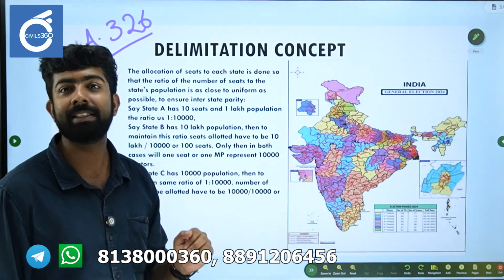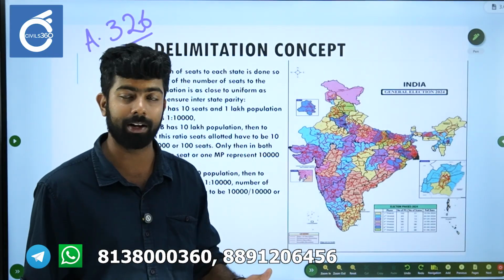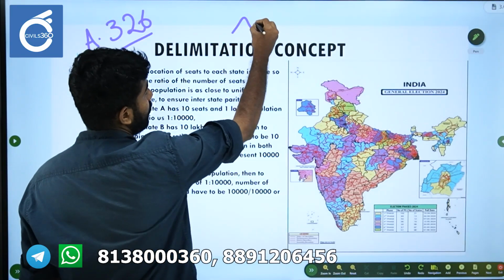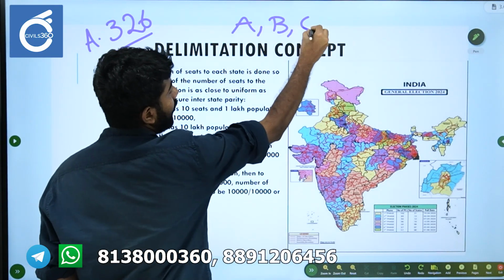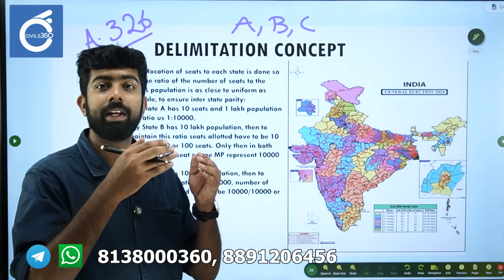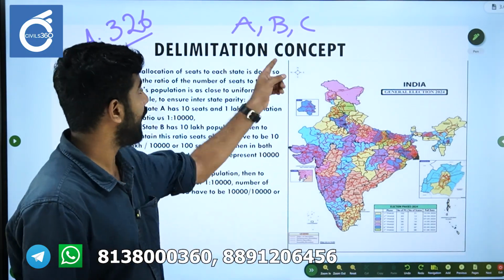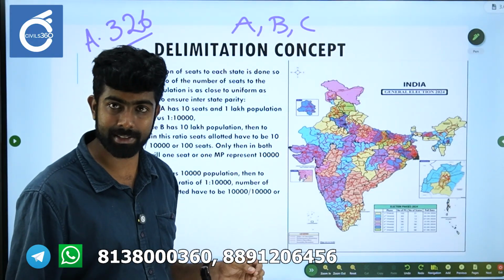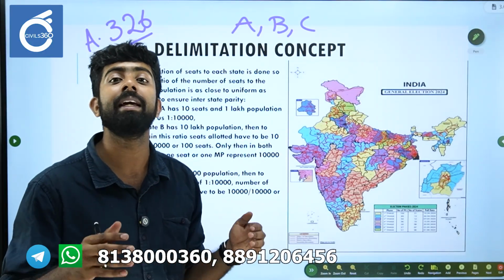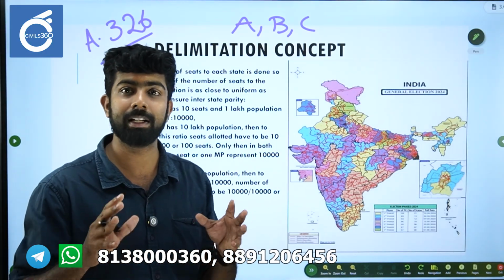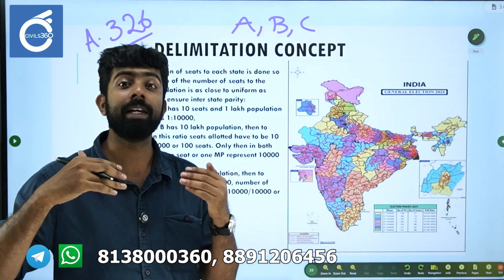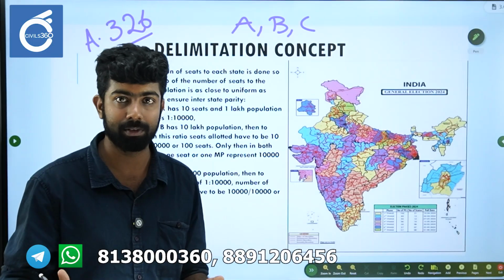Say you have 3 states in a country, states A, B and C. The constitution says that the ratio of seats allotted to each of these states divided by the population of each of these states should be the same. That is the foundational idea behind the delimitation process for the House of the People, for Lok Sabha elections.